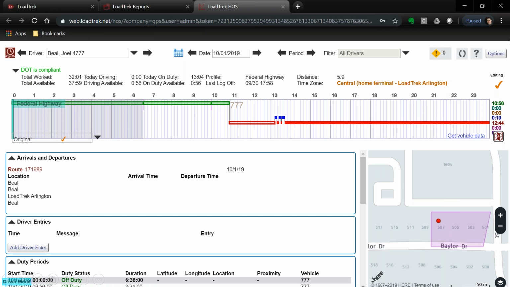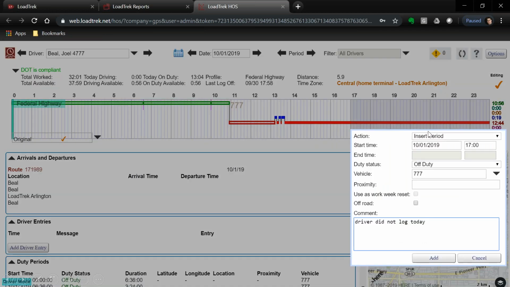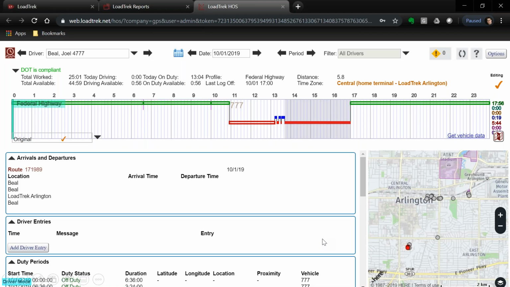So we insert the time off, clock off duty at 1700, and there's my log. Once we have changed the log in the office, it now gets sent back out to the truck for validation and confirmation that the log is true and accurate.